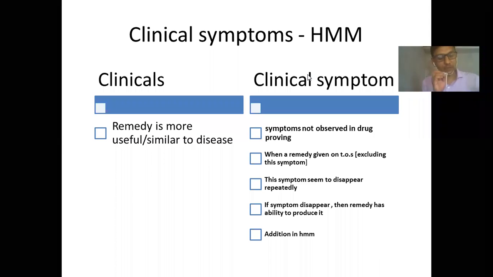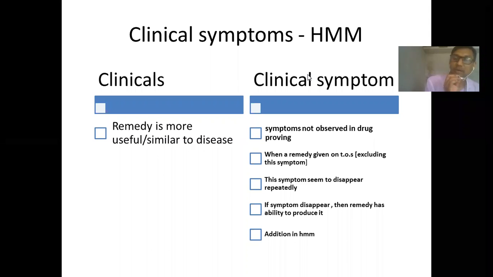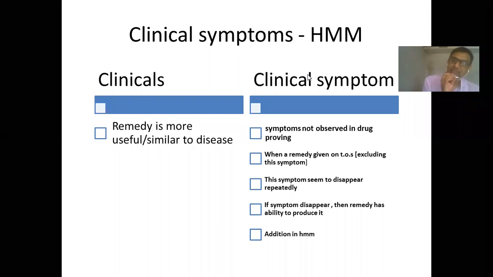When this phenomenon repeatedly occurs, it is understood that probably this symptom was missed in the drug proving, and as the remedy has the ability to produce this symptom, only then will it relieve this symptom. Then that symptom is added into the homeopathic materia medica, and such symptoms, which are added after this specific process, are called clinical symptoms.